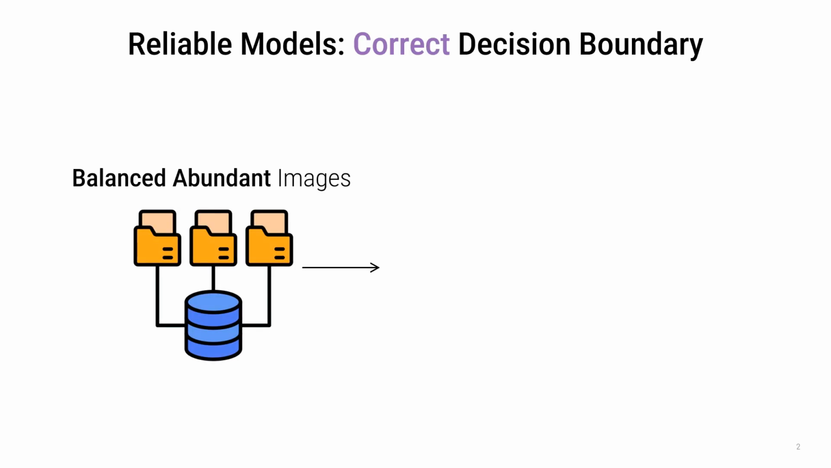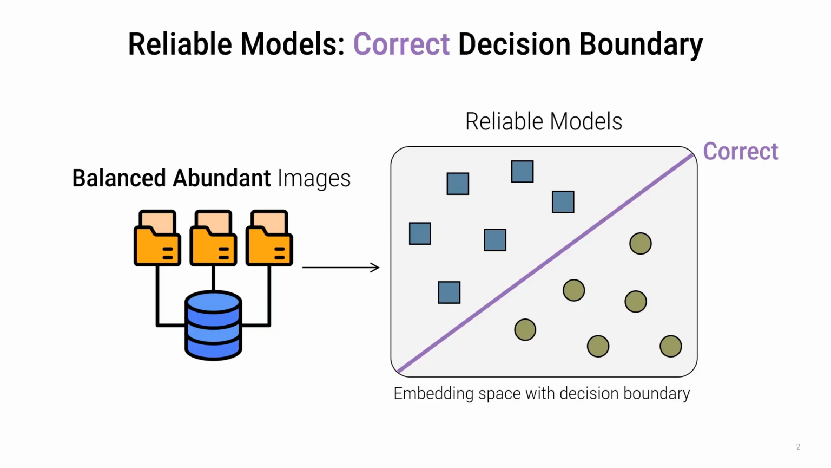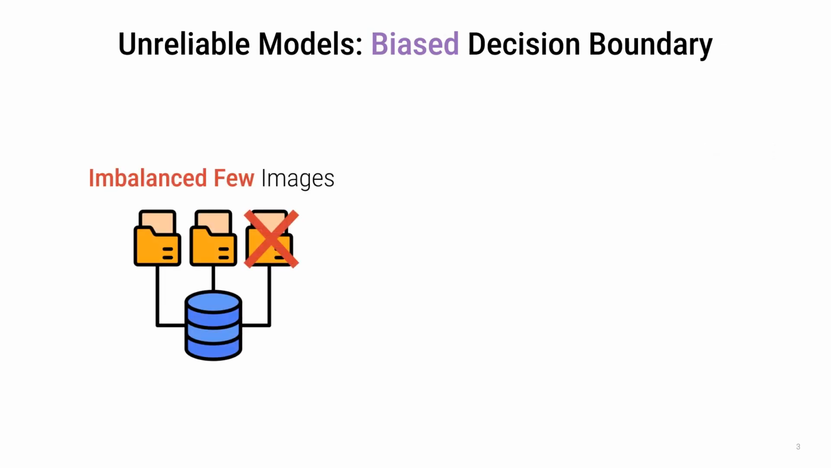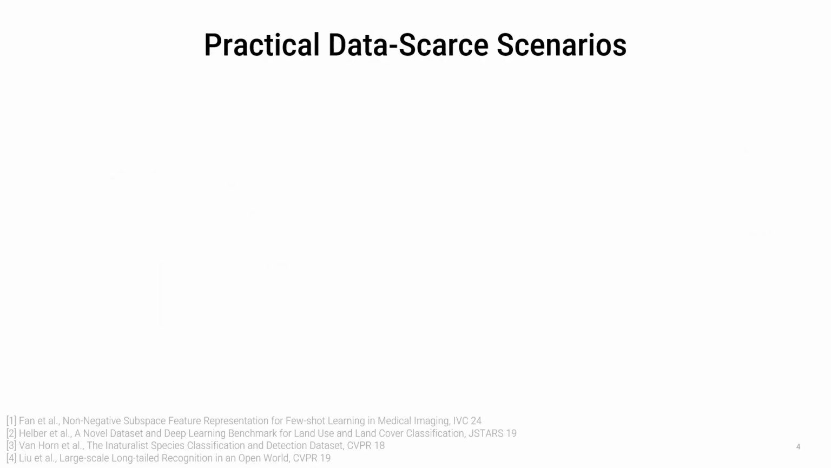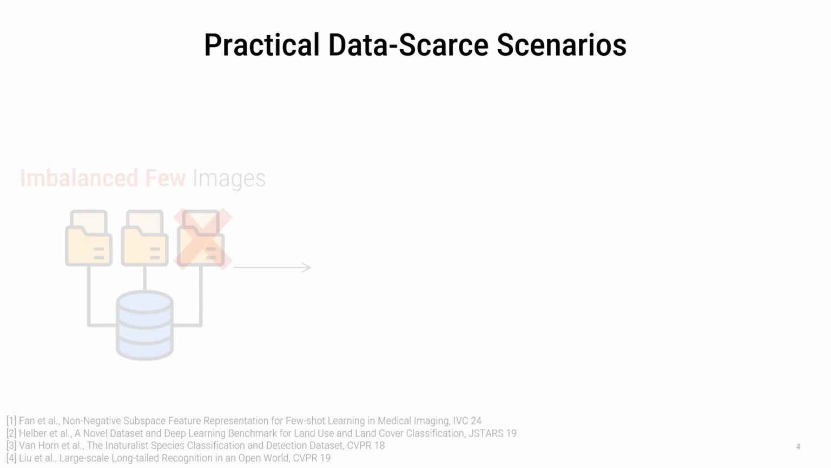Let me begin by motivating our problem. When we train a classifier with balanced and abundant data, the model learns a decision boundary that aligns well with the underlying class structure. In practice, however, training data is often imbalanced and limited to only a few images per class. In this regime, the decision boundary becomes skewed toward the majority, yielding a biased classifier whose predictions are no longer trustworthy.